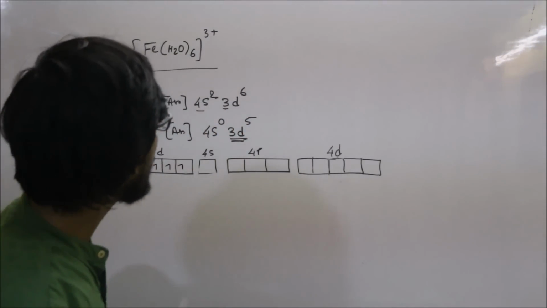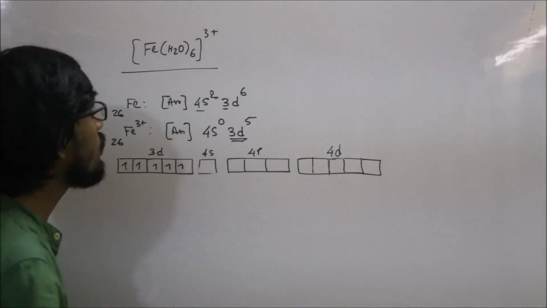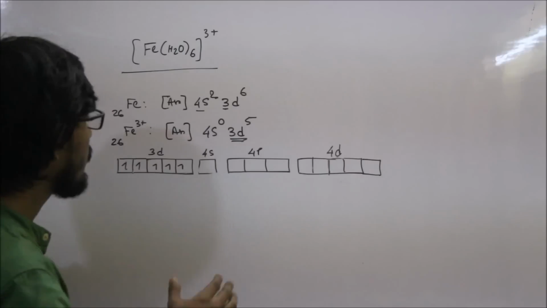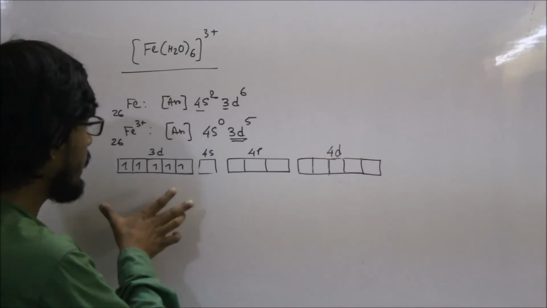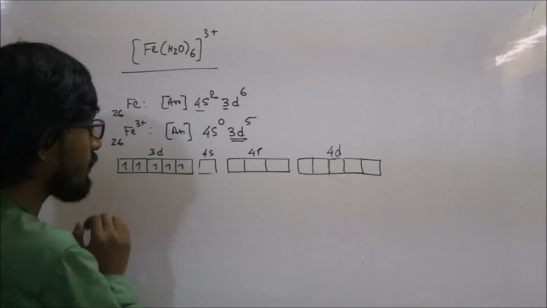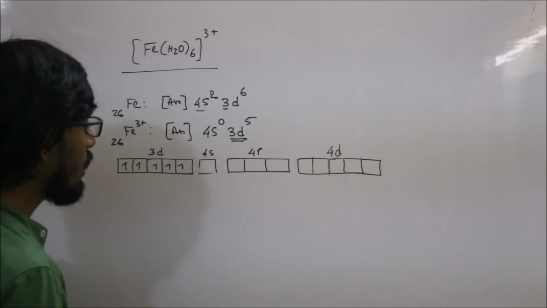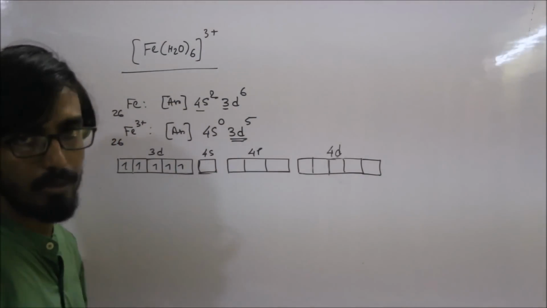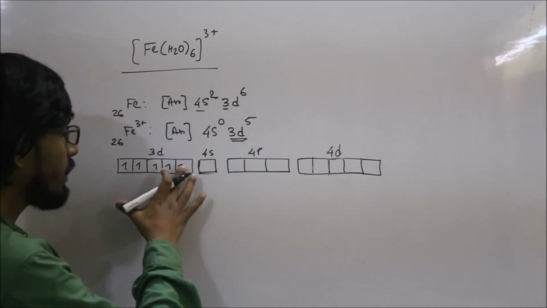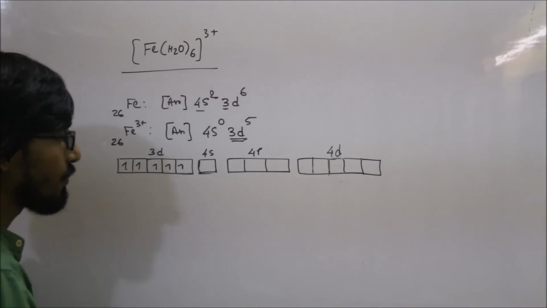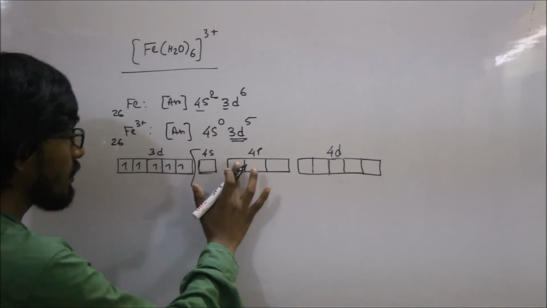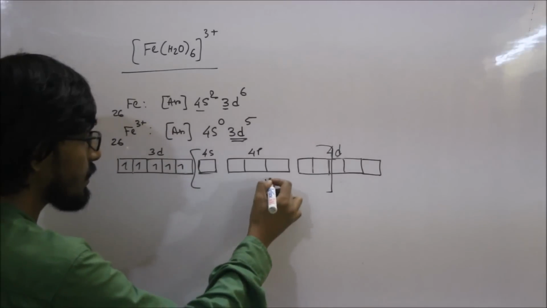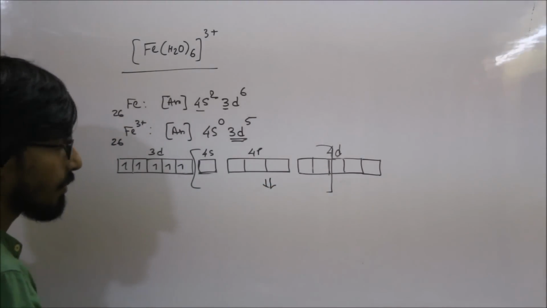Now our next compound is [Fe(H2O)6]3+, and after writing the electronic configuration we get this type of box diagram. Now water molecule is a weak field ligand, so it can't pair up these electrons. So 4s, 4p and 4d orbitals are participants in hybridization.